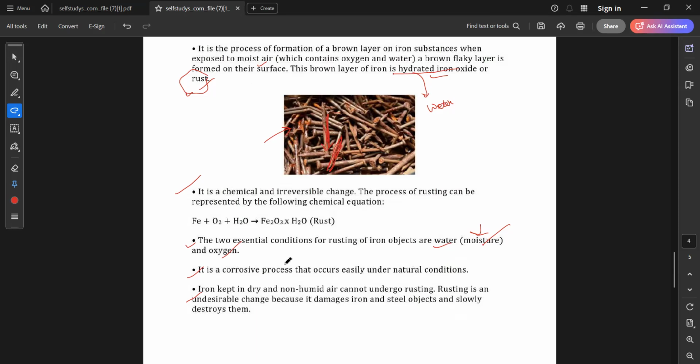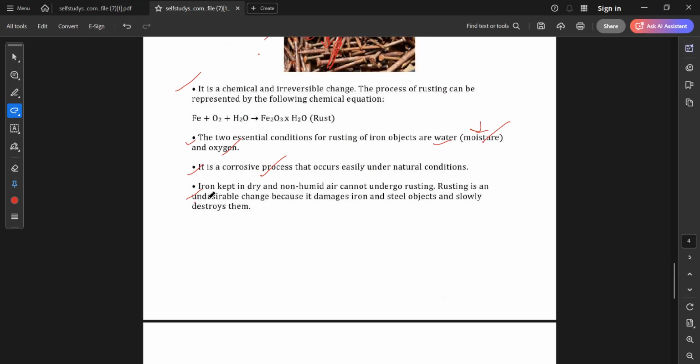Okay. So slowly, what will happen? It will rust, and this is a corrosive process. What do you mean by corrosive process? Once it starts rusting, it will slowly lose its property day by day. So the iron will get weak day by day. Understood? So we cannot use it again for any purposes. Rusting is an undesirable process, because we do not want this process. Why? Because it damages the iron and also destroys it slowly. So if it damages it, we cannot further use it for anything, right? Understood? Understood, Ayushi?